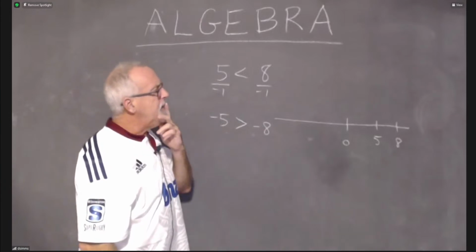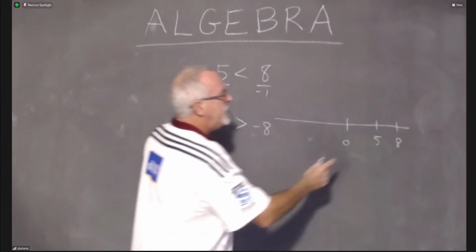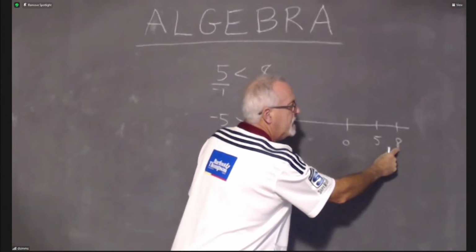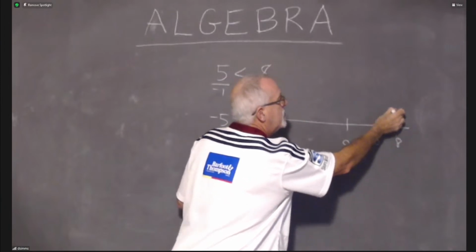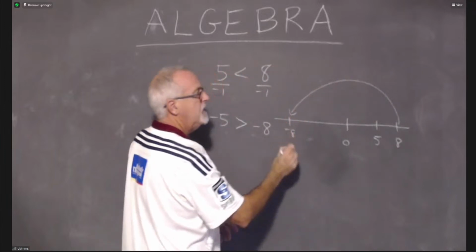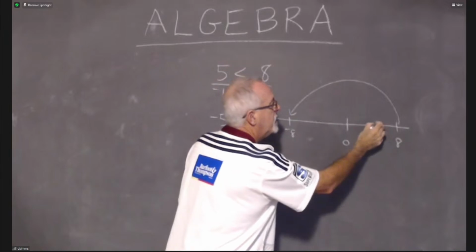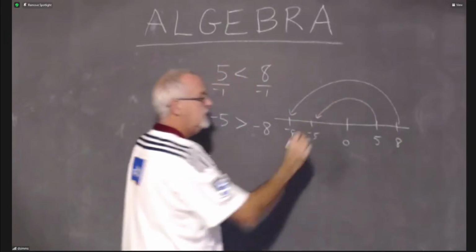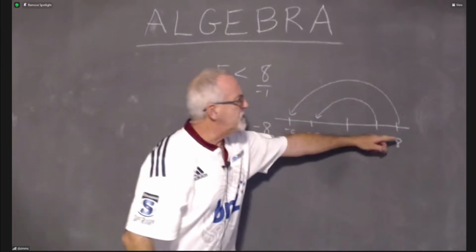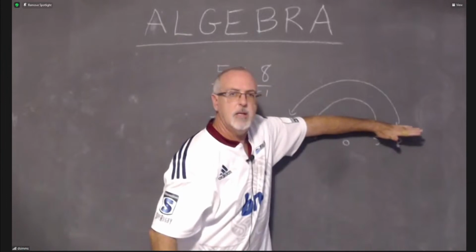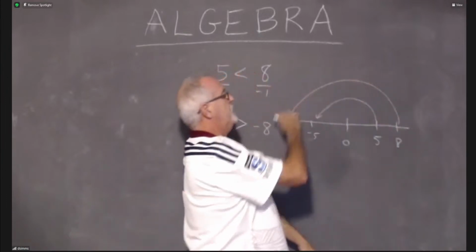But what I think of is, if I take this 8 and I divide it by -1, the answer is -8, which is way over here. If I take the 5 and divide it by -1, the answer is -5, which is way over here. So what's happening is dividing both sides by a negative number, it's almost like it takes the number line and flips you right over to the other side.